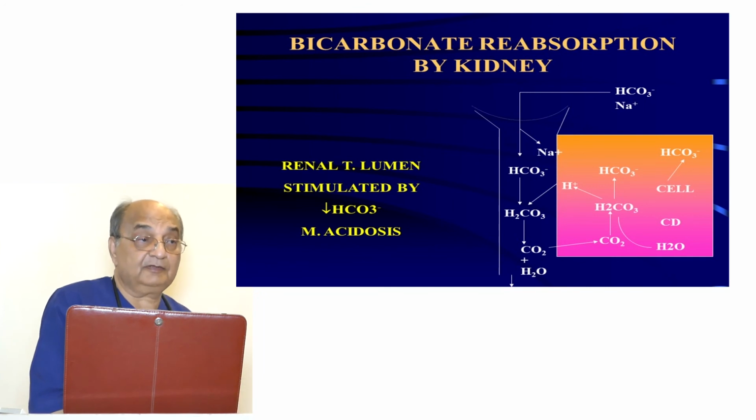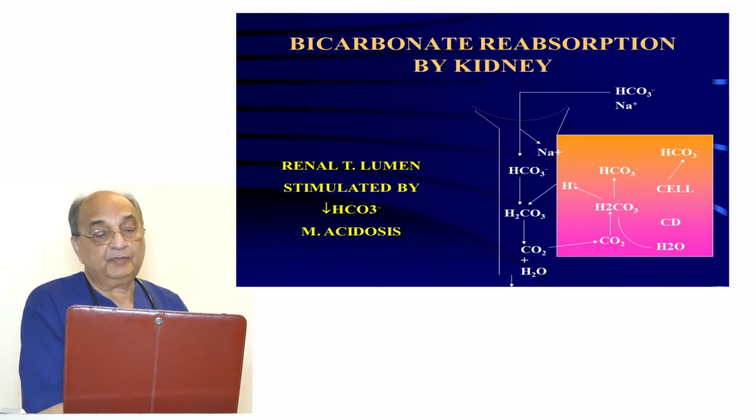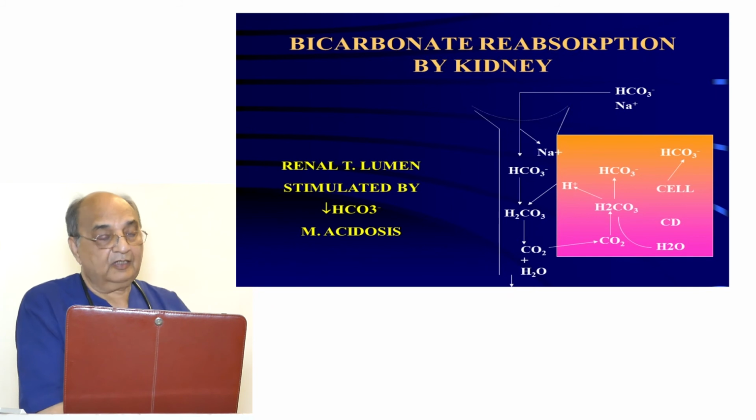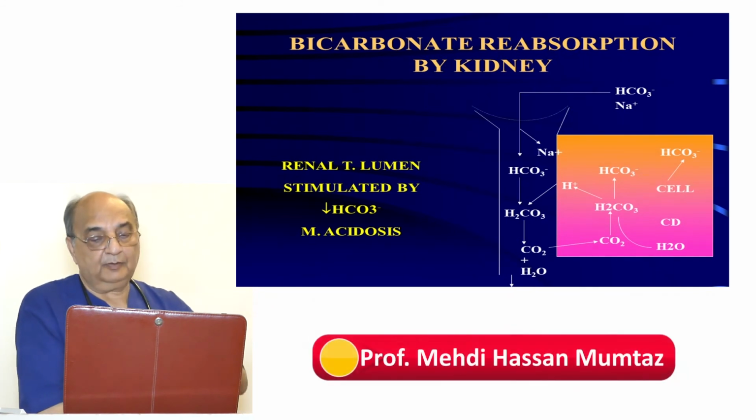Why are there brush borders? Because there is a carbonic anhydrase present there that converts the H2CO3 into carbon dioxide and water, and that is excreted as such. Now this is called the bicarbonate resorption mechanism. As you see from this whole picture, there is a net loss of hydrogen ion,